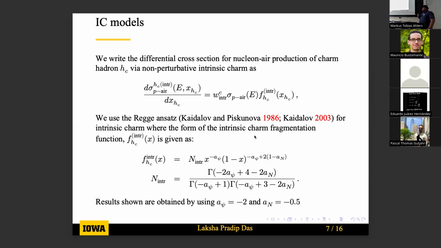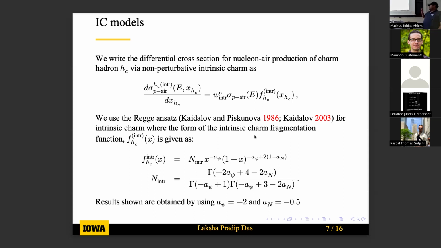We can use various different intrinsic charm models. The model that we'll be looking at today is a model based on Regge trajectories, for which we have the intrinsic charm fragmentation function given by the following equation.